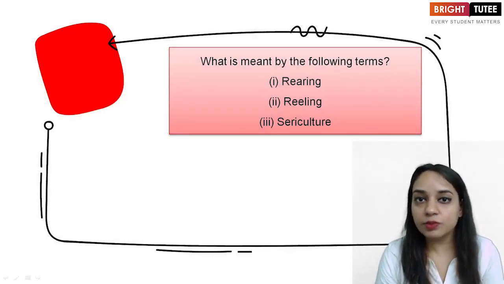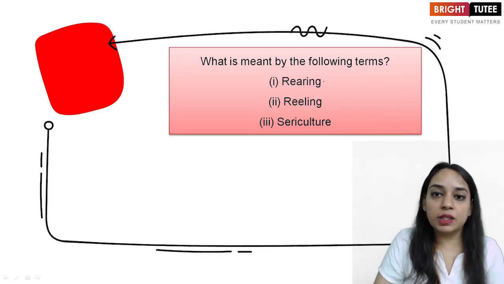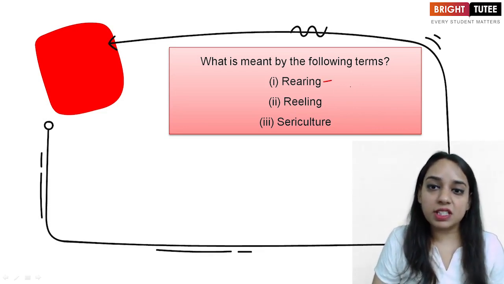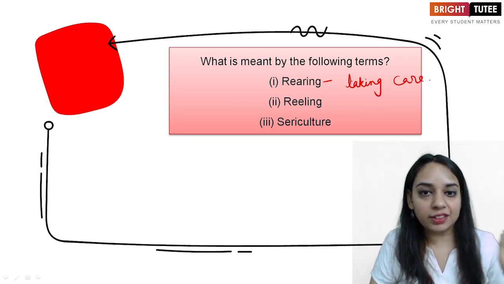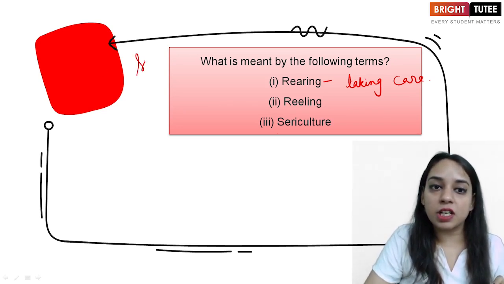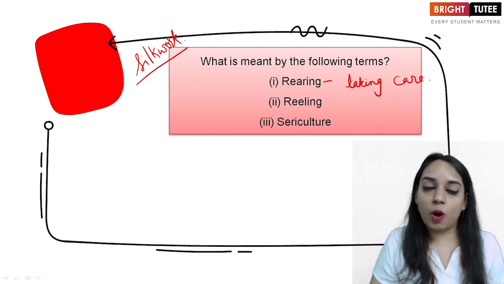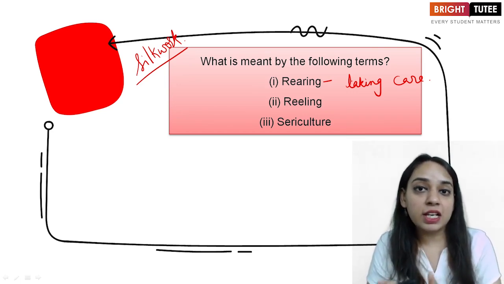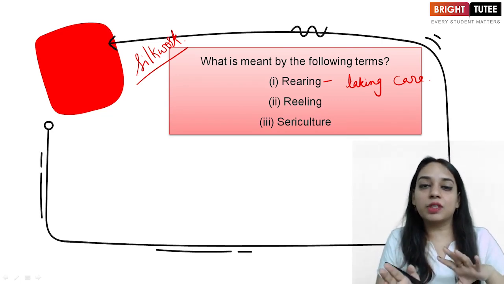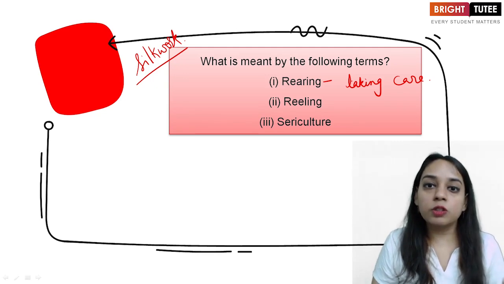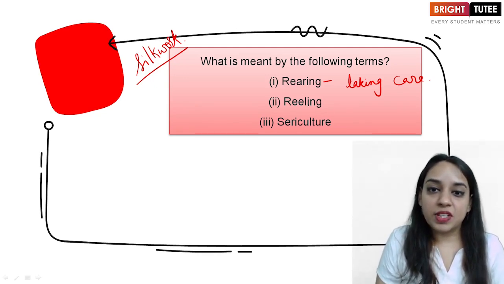You have to explain the following terms. The first one is rearing, and rearing simply means taking care of animals in order to obtain animal product, and in this case we are talking about rearing of silkworms. Okay, so guys, whenever we are taking care of silkworms, we are taking care of their shelter, we are taking care of their food. For example, in this case we took care of mulberry tree plantation, right? So whenever we are taking care of silkworms in order to obtain silk is known as sericulture.